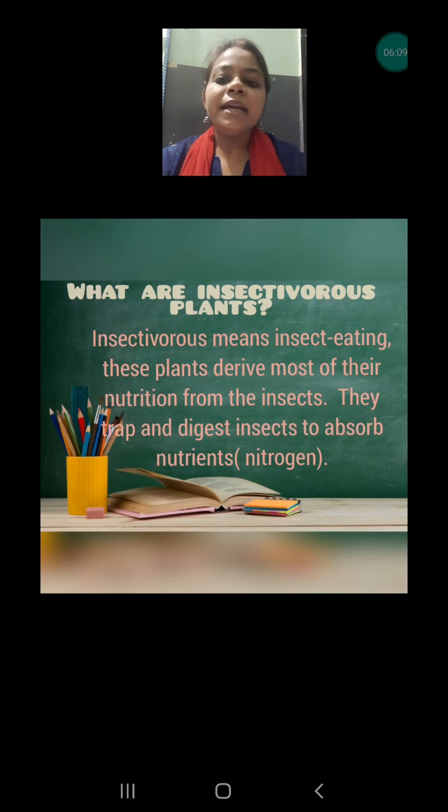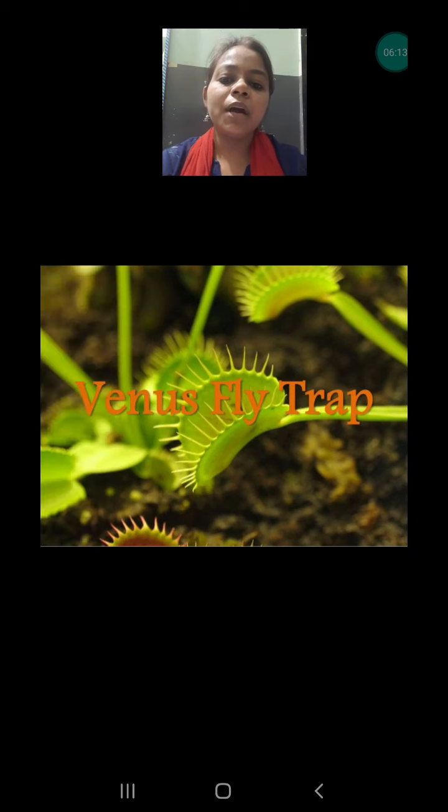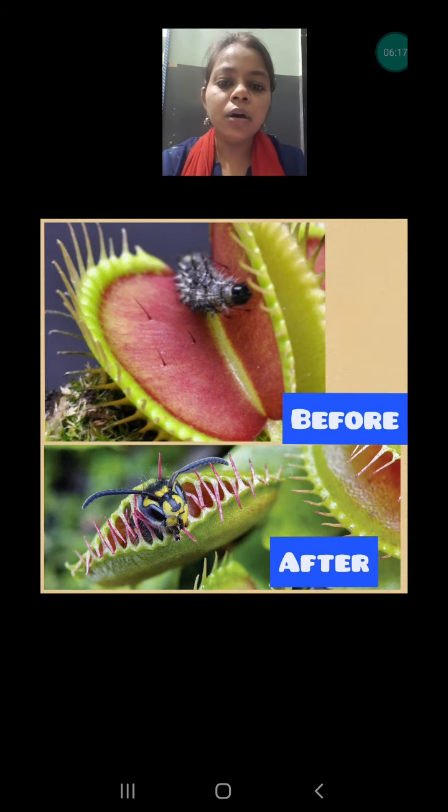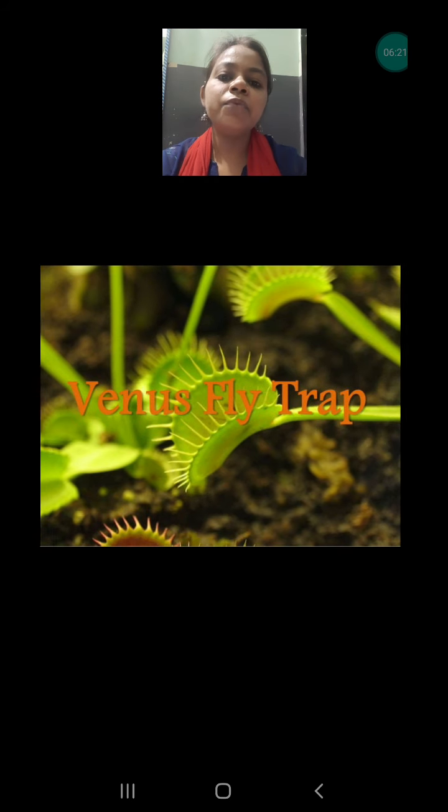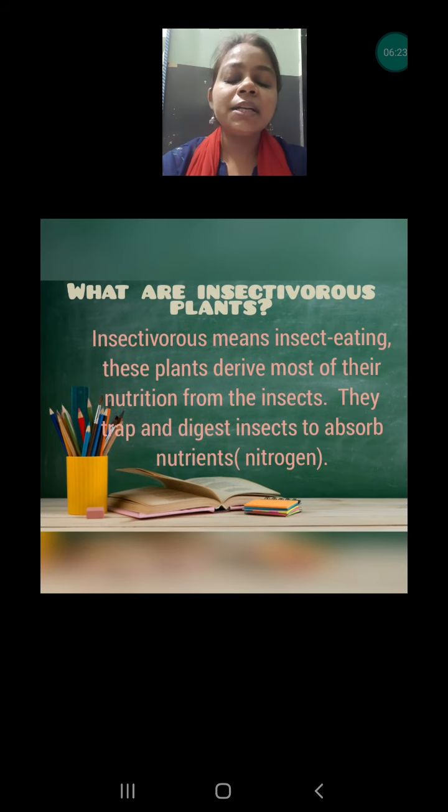Next we are going to discuss the insectivorous plants. I will show you some pictures, Venus flytrap or sundew plants. These are examples of insectivorous plants. Insectivorous plants, as I have already discussed in the definition, are plants that eat insects. They are known as insectivorous plants, or also as carnivorous plants. Why? Because they trap the insect.